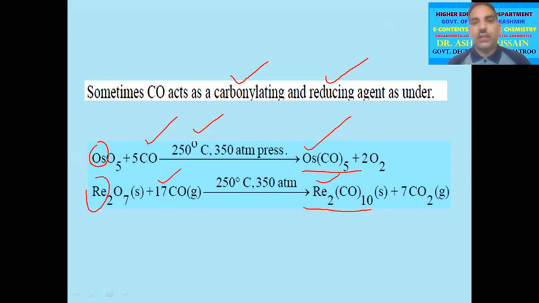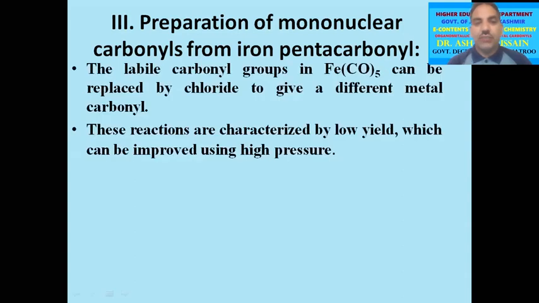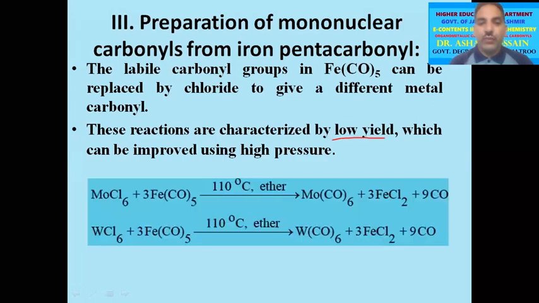The next method for the preparation of carbonyl compounds is from pentacarbonyl iron. This pentacarbonyl iron contains some labile carbonyl groups which can be easily replaced with chloride to give a different metal carbonyl. Although these reactions are characterized by low yield, this yield can be slightly improved by increasing the pressure.